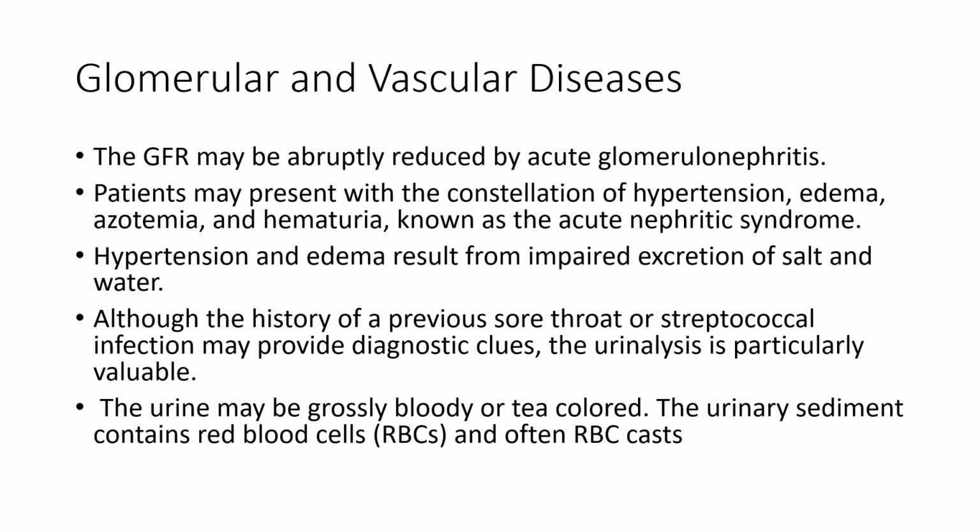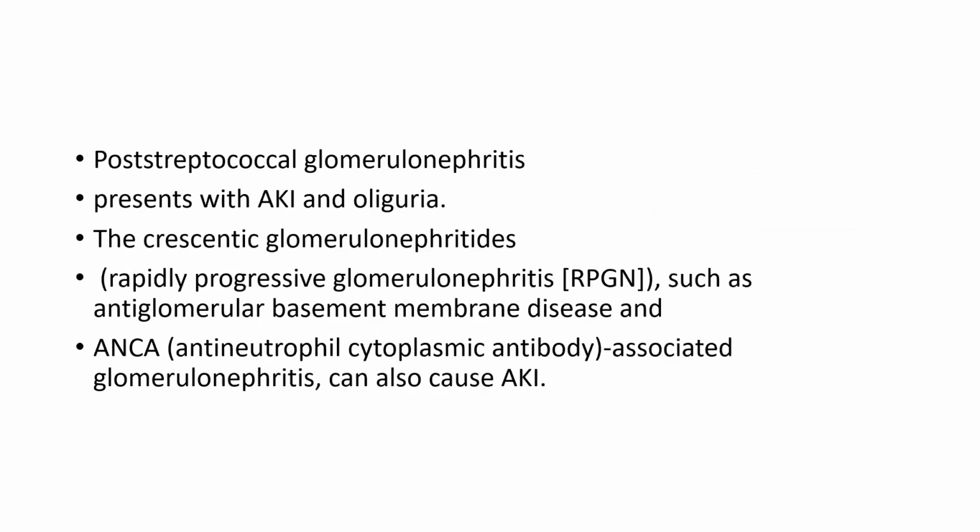Although a history of previous sore throat and streptococcal infection may provide diagnostic clues, the urine analysis is particularly valuable. The urine may be grossly bloody, tea colored, and the urinary sediment contains RBCs and often RBC casts. Post-streptococcal glomerulonephritis presents with AKI and oliguria.